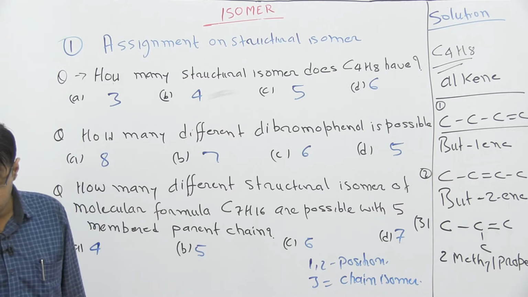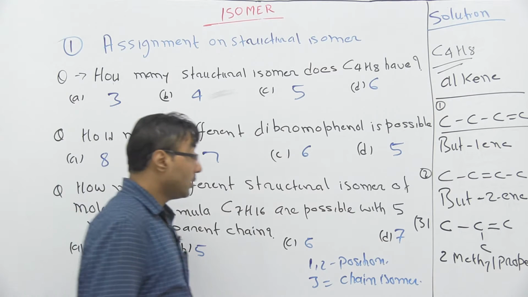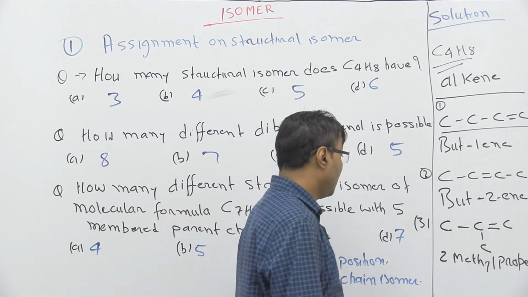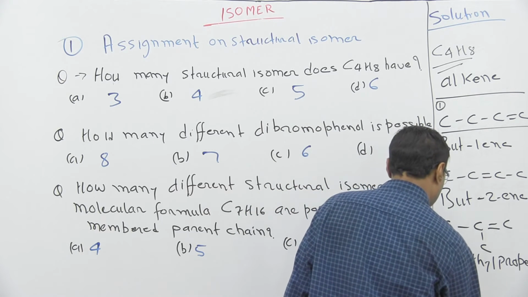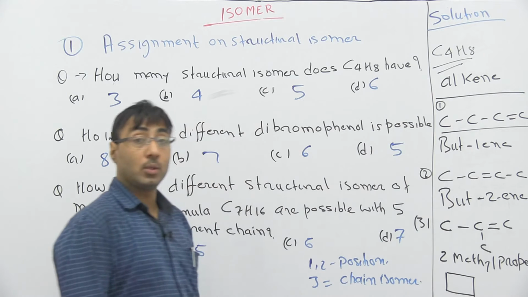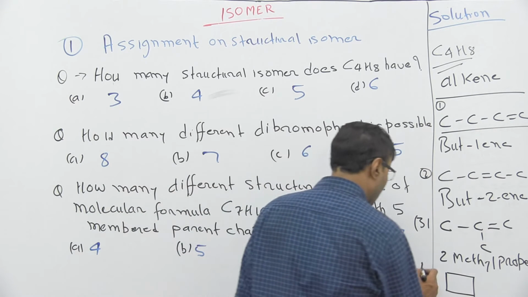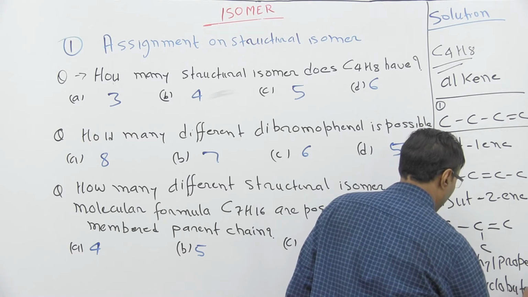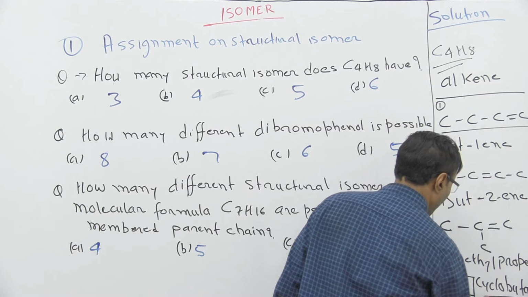Now I can go for cyclic isomers, to see whether it can form a cyclic isomer or not. So this one is the 4th isomer, cyclobutane. The 4th isomer is cyclobutane.